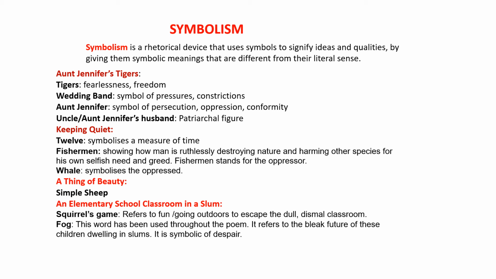We have already spoken of the biblical allusion here. And in An Elementary School Classroom in a Slum, the poet talks of squirrel's game and he also talks of fog. So, fog has been used throughout the poem, and it refers to the bleak future of these children who are dwelling in slums. All right. So, fog is symbolic of despair. And squirrel's game obviously refers to fun going outdoors to escape the dull and dismal classroom.